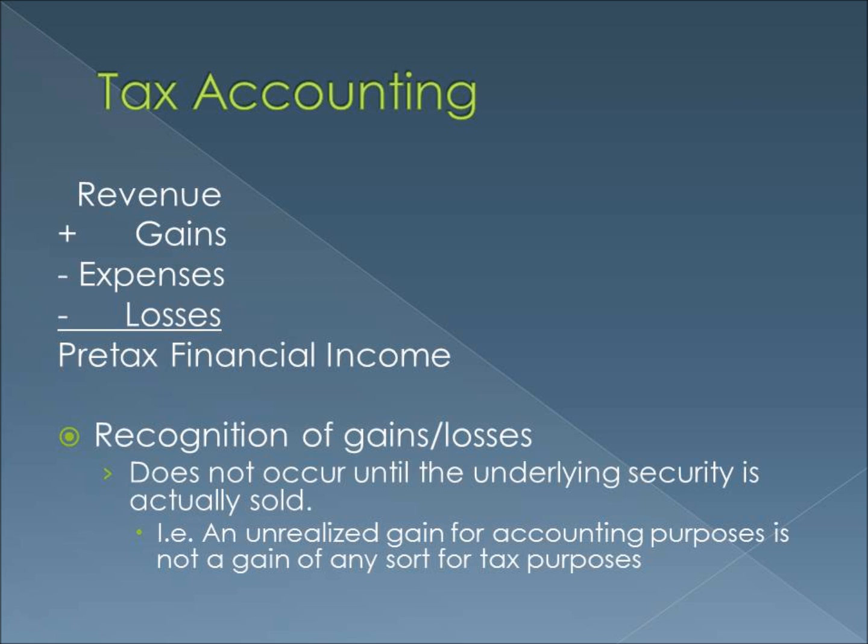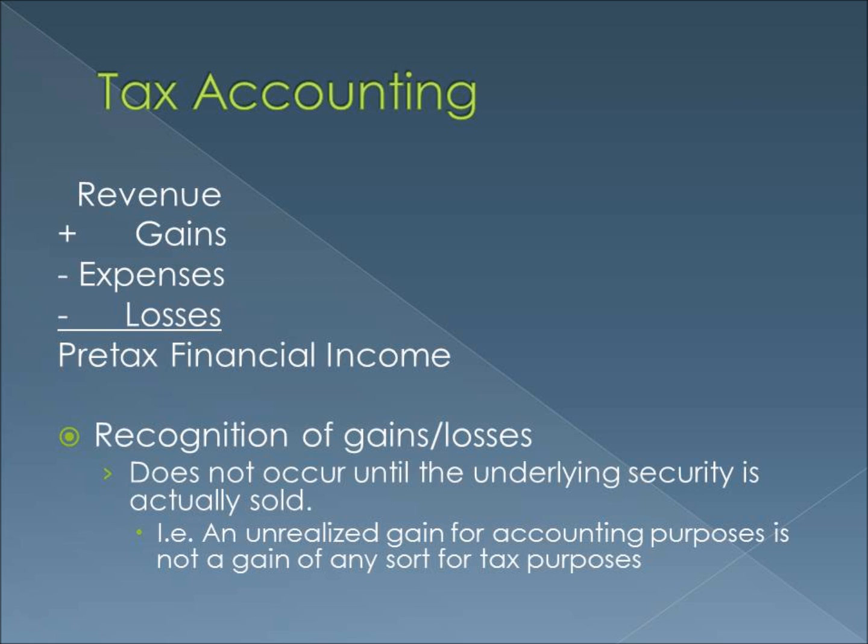In a simplified format, net income is calculated by taking revenue and gains and then subtracting out expenses and losses. Any gain or loss from a trading security goes through the income statement, realized or unrealized, and will affect pre-tax financial income. These unrealized gains and losses need to be removed from income to arrive at taxable income because recognition of gains or losses does not occur until the underlying security is actually sold. These unrealized gains and losses from trading securities will create deferred tax assets or deferred tax liabilities.